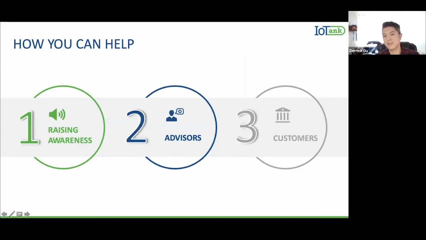We currently aren't looking for funding right now, because we're bootstrapped and waiting for some grants. But what we do need help with is raising awareness of this issue. We're also looking for help with introductions to advisors that understand how to navigate the sales cycle with municipalities, and for introductions to municipalities that could be our target customers.